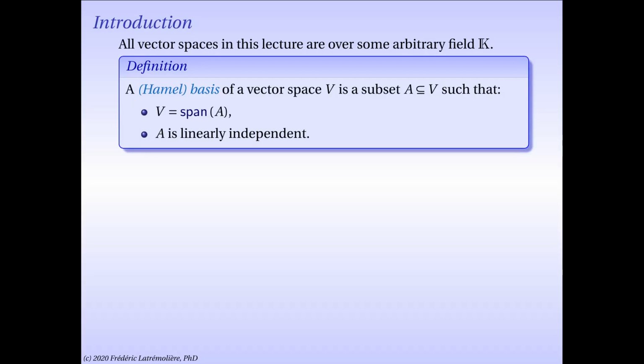Now, let me prove to you that under the condition that the axiom of choice is indeed true, all vector spaces do admit a basis. I'm going to follow a strategy very similar to what we did for finite dimensional vector spaces in Lecture 8, but this time we will have to invoke the axiom of choice to get the result that we desire. Let me remind you first of all that a basis of a vector space is a subset of that space which at once spans the entire space and yet is linearly independent.